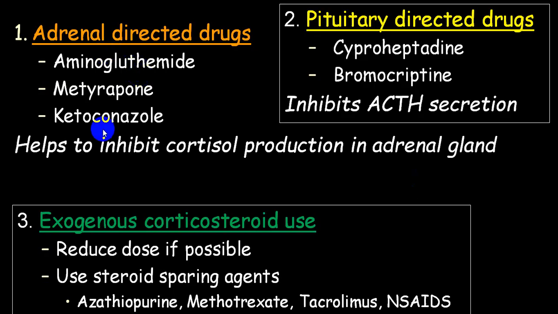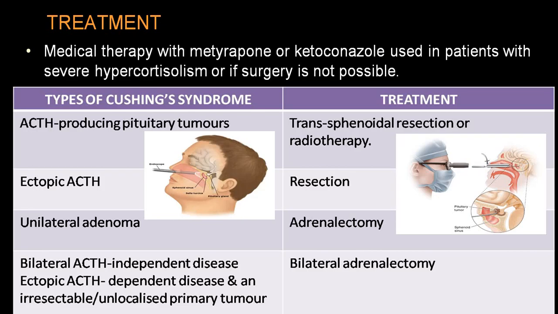So, drugs. In pituitary directed drugs, you can use cyproheptadine, bromocriptine, which will inhibit ACTH secretions. While for the adrenal gland, you can use metirapone, ketoconazole, which will inhibit cortisol production. And exogenous cortisol use should be stopped, reduce the dose as fast as possible, but with a tapering dose. And use steroid sparing agents like methotrexate, azathioprine, or non-steroidal anti-inflammatory drugs in autoimmune disorders.